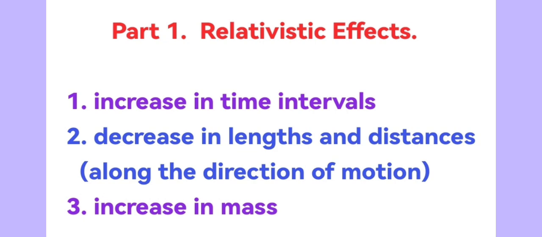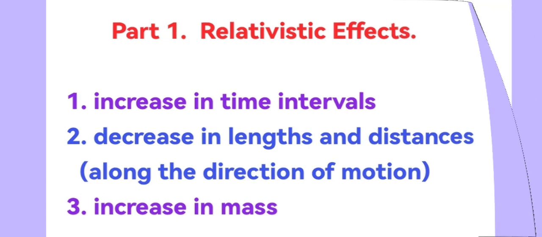We also note that if a moving body is considered a point, the effects of time dilation and length contraction will not manifest themselves. Because no processes that could slow down will occur within such a body. And the length of such a body, considered zero, cannot decrease. Consequently, the only observable relativistic effect in the case of a point body will be an increase in its mass.